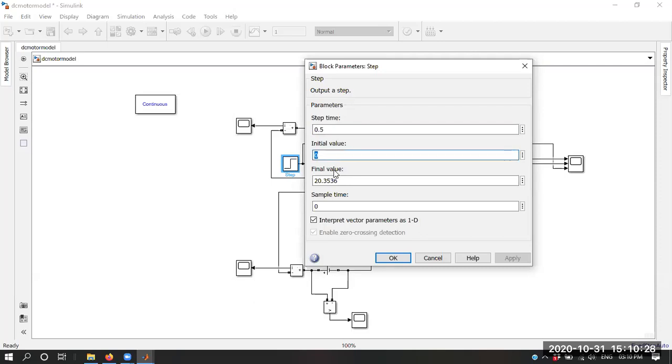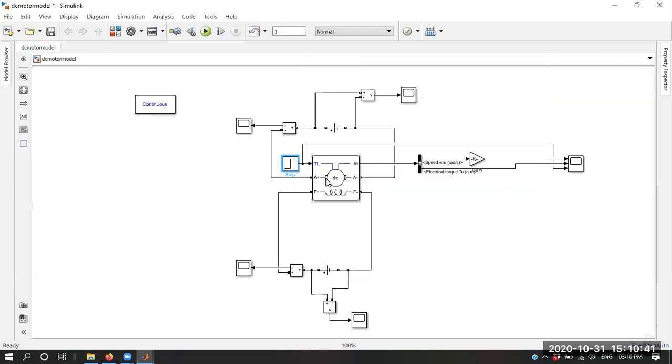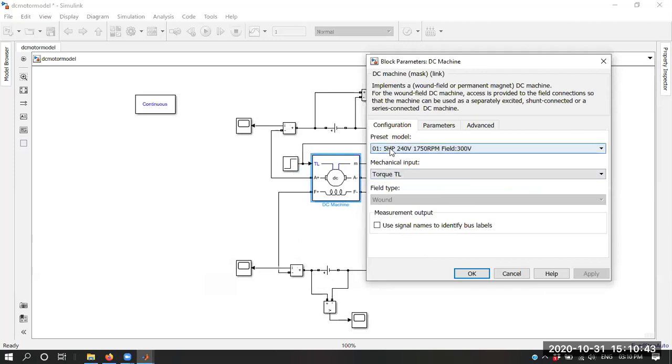After 0.5 second, we are applying a load of 20.3536 Newton meter. We calculated this from the simple equation T equals P by omega. We have the rated mechanical power, 5 HP converted into kilowatts, and the speed, 1750 RPM. If you convert it into radian per second, you get omega.